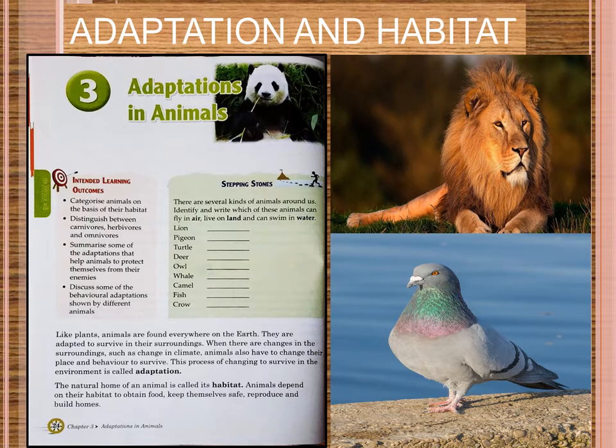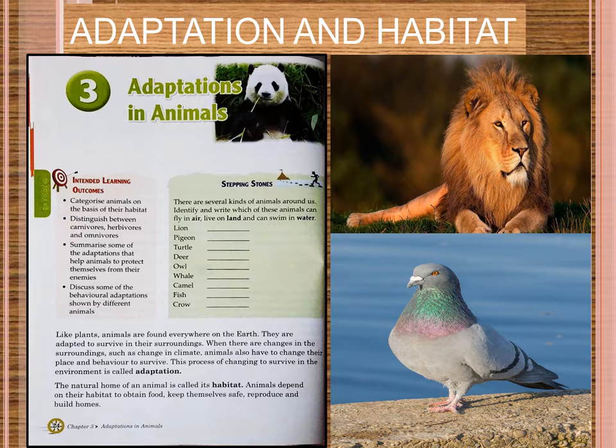First of all, all of you will take your pencil and write down the answers in the part Stepping Stones. Here the names of some animals are given and you will have to write down just beside it in the blank space where they live, whether they are flying in the air, or living on land, or swimming in water. In that way, you will write it down by yourself. All of you will do this activity in your book. And now we will proceed towards the chapter.